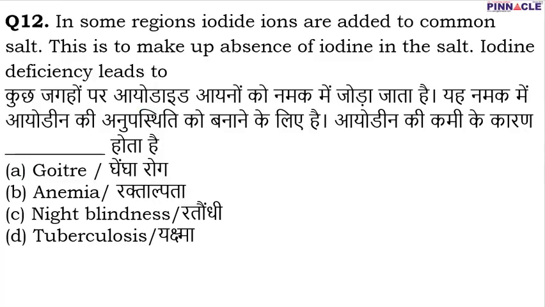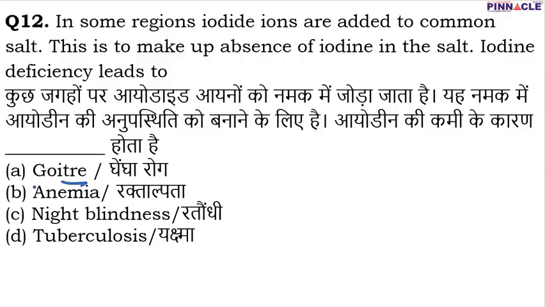Now moving on to question number 12. In question number 12, it has been asked that for some reason, iodide ions are added to common salt. Yes, in fact, many times when we see the advertisement of common salt, it is said that this salt contains iodine and iodide ions. So many times iodine is added to common salt, and the question arises why iodine is added, like what will happen if we have a deficiency of iodine in our body. There is a deficiency disease that will take place inside our body, and the deficiency of iodine basically leads to goiter.